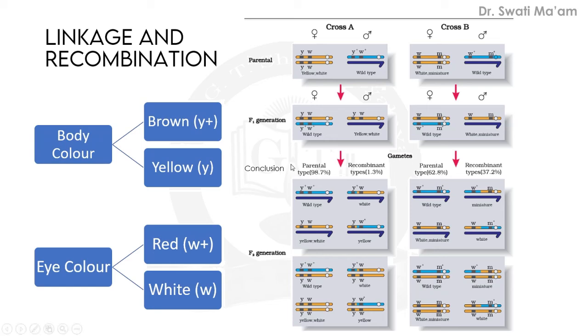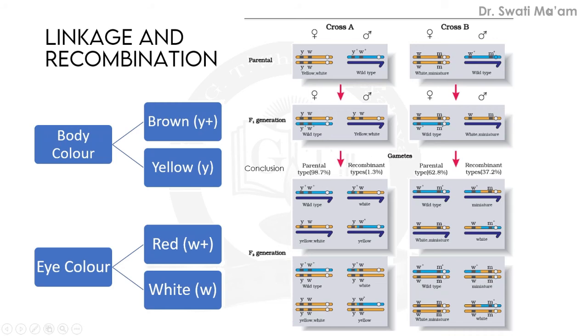You can compare here, 98.7 percent of the flies resemble the parental type, but here the parental type flies are comparatively fewer, at 62.8%. So that means linkage is less. They have segregated these genes which are responsible for these two characters, they separate from each other. That's why the new combinations are more. They are 37.2 percent as compared to this.